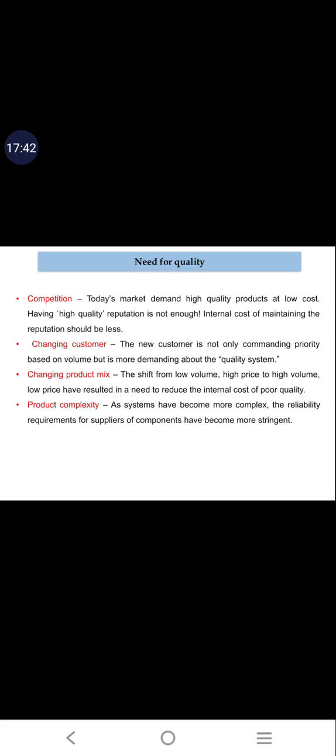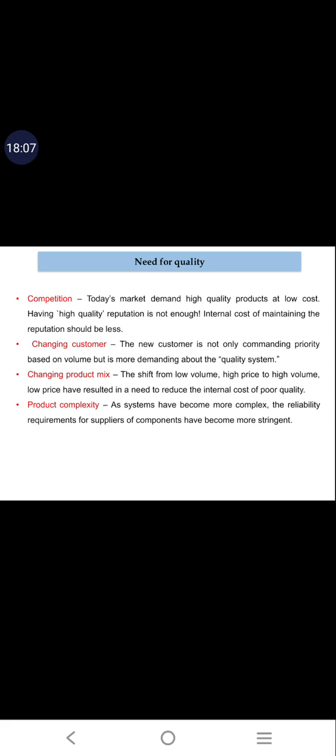Okay, and next one you can see is the changing customer. So what do you mean by changing customer? The new customer is not only commanding priority based on volume, but is more demanding about the quality system. So here what they're telling is the changing customer needs, that is, every company will get different types of customers.